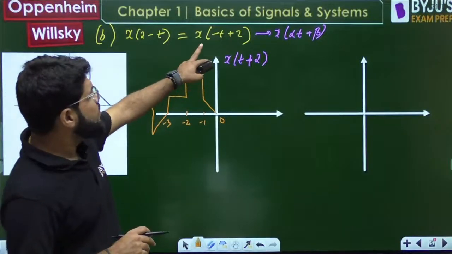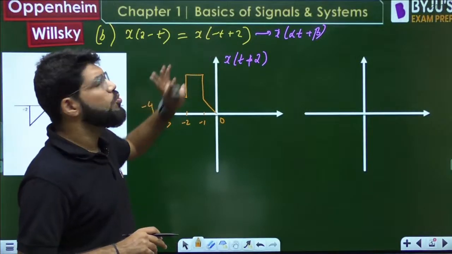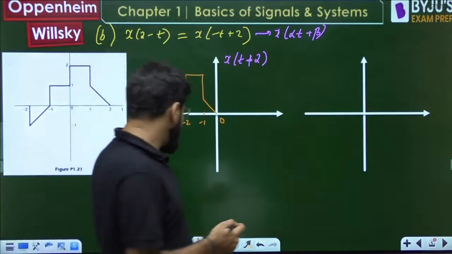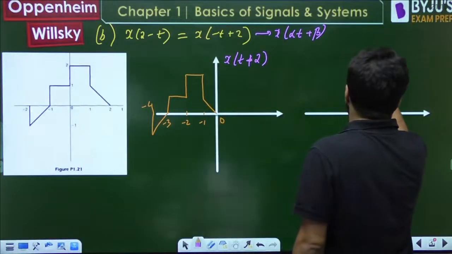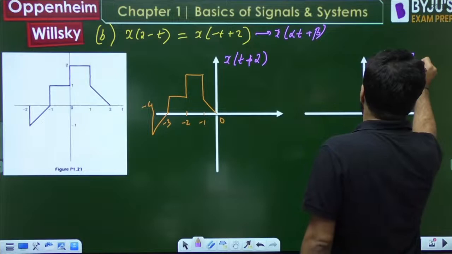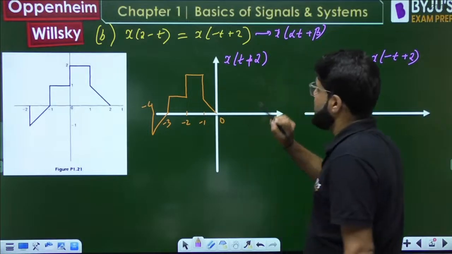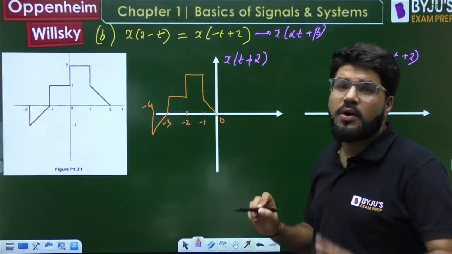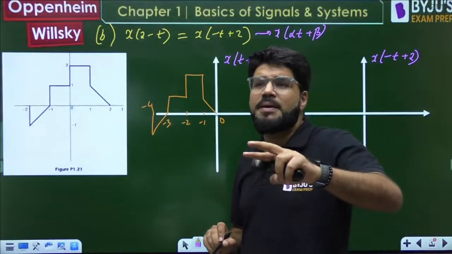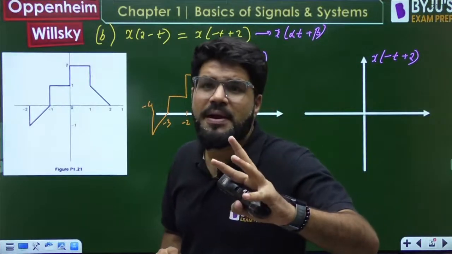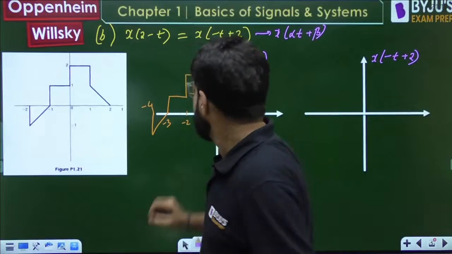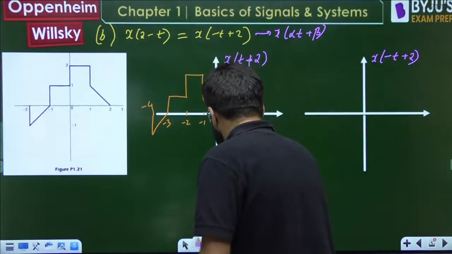Now, what is the next step? This is only x of t plus 2. Now you have to do x of minus t plus 2. What is the meaning of x of minus t plus 2? This was only 2 units left shifting. What will you do now? t replaced by minus t means mirror image. So now you have to just take the mirror image of this waveform.